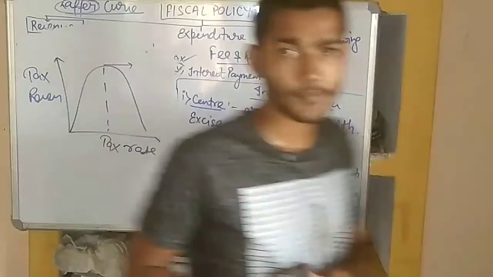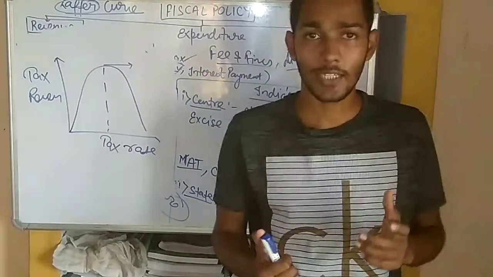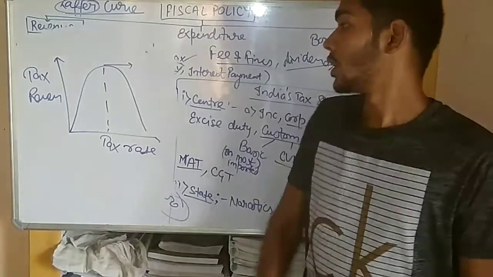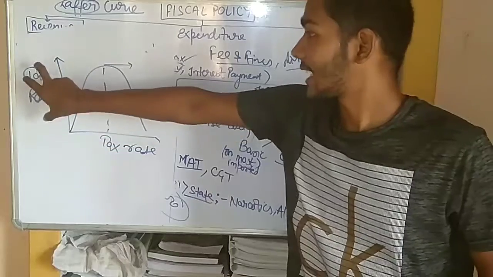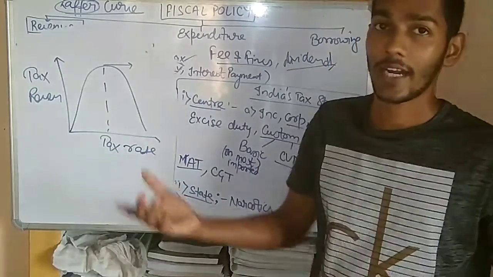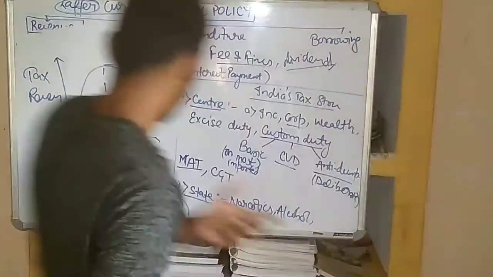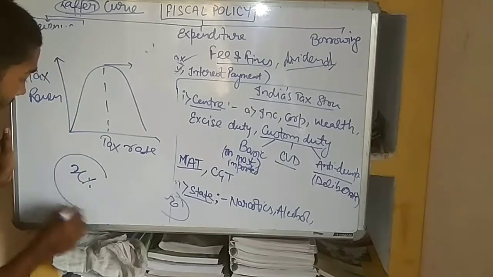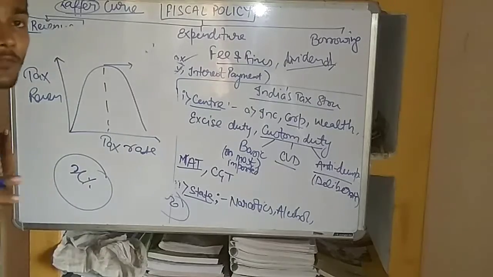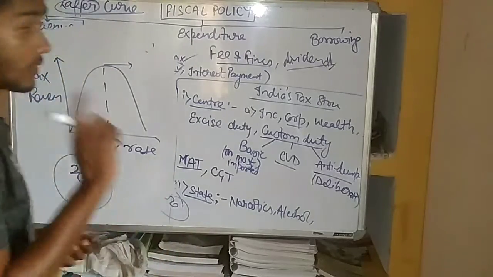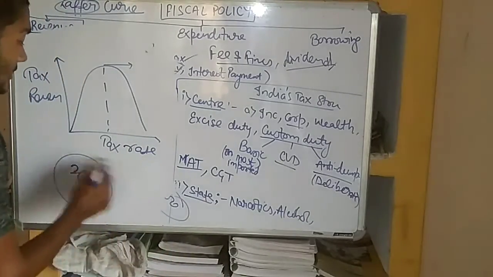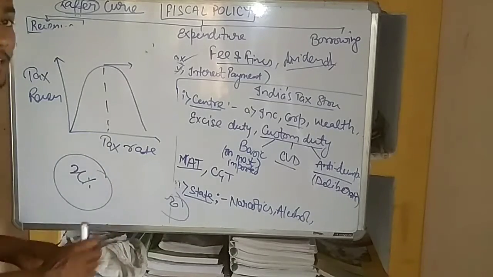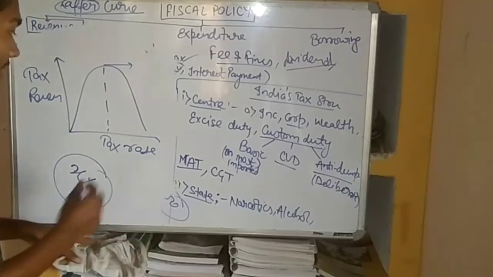It means that every government wants that this revenue be increased anyhow. So they want that their tax revenue be increased, but for that, suppose a certain particular section of society, suppose X% of the society of any country pays tax, and if the government wants to increase this tax revenue, then the first thing that they can do is either increase the tax base, that is the number of persons that are paying the tax, or the second thing is that you increase the